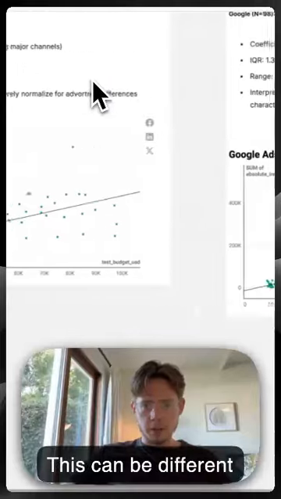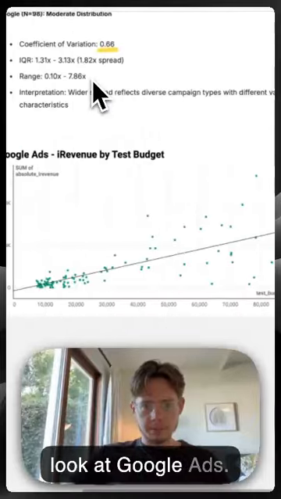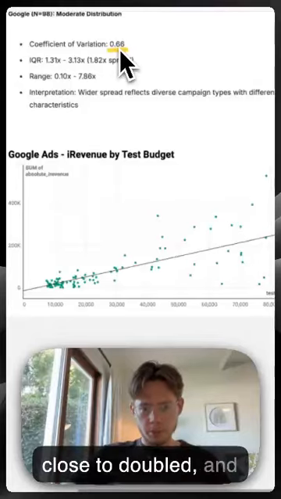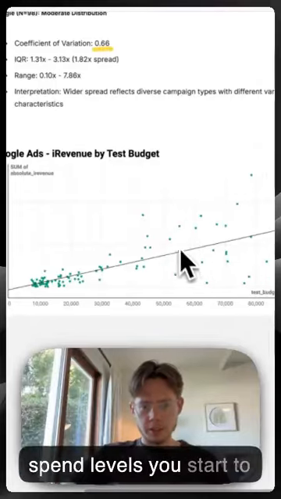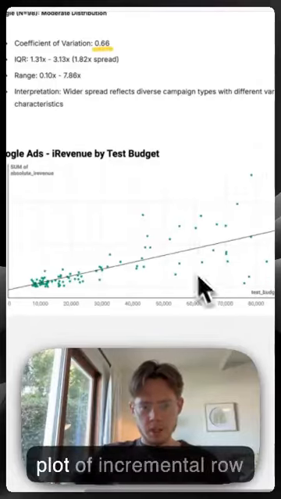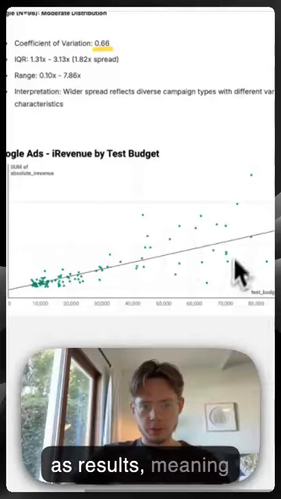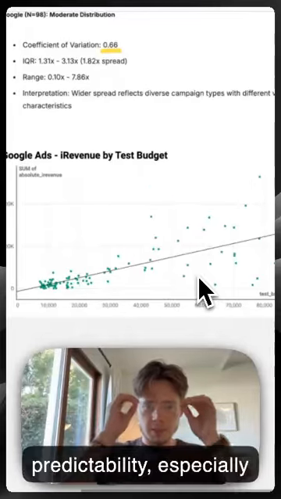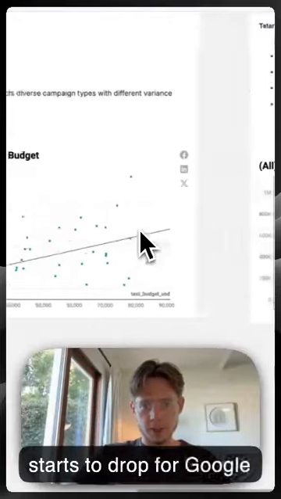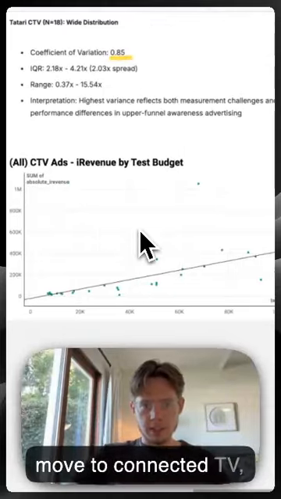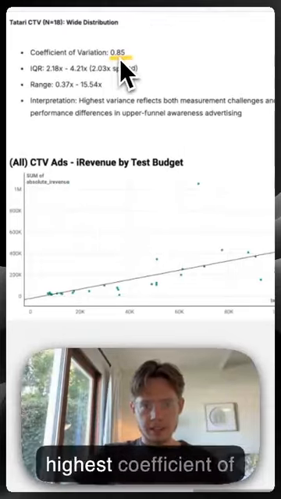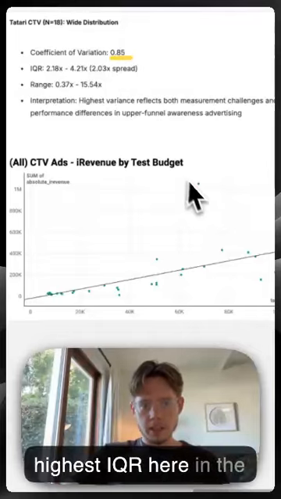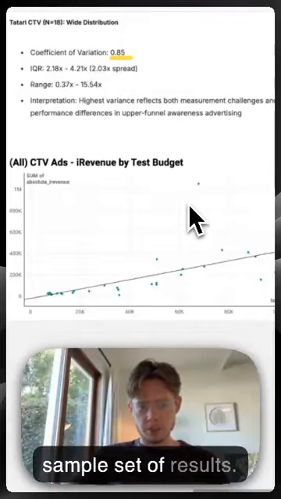This can be different from when we take a look at Google Ads. You see here the coefficient of variation close to doubled, and especially at higher spend levels, you start to see more of a scatter plot of incremental ROAS results, meaning, again, that the predictability, especially at higher spend levels, starts to drop for Google Ads. And then we can move to connected TV, again, which had the highest coefficient of variation and the highest IQR here in the sample set of results.